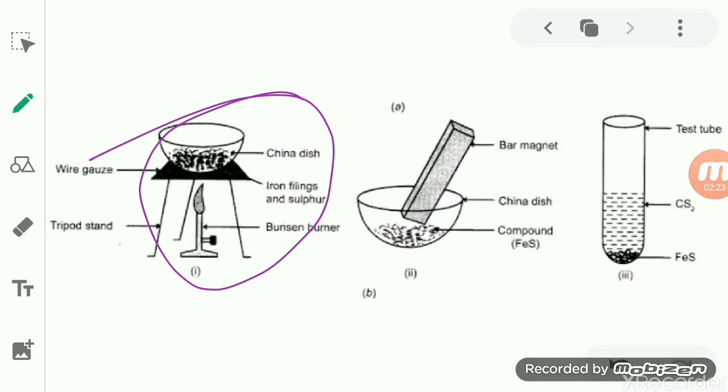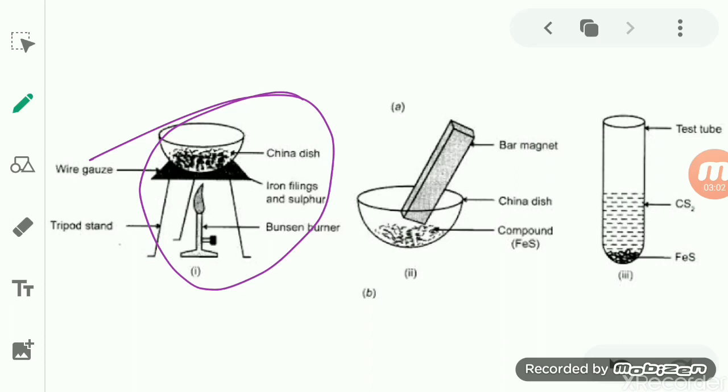Now when you take this iron sulfide and keep it aside from the burner, and afterward bring a bar magnet near the iron sulfide compound, you will notice the iron present in the iron sulfide does not get separated from the sulfur. It means the iron present in the compound does not get attracted towards the magnet, as is the property of iron.